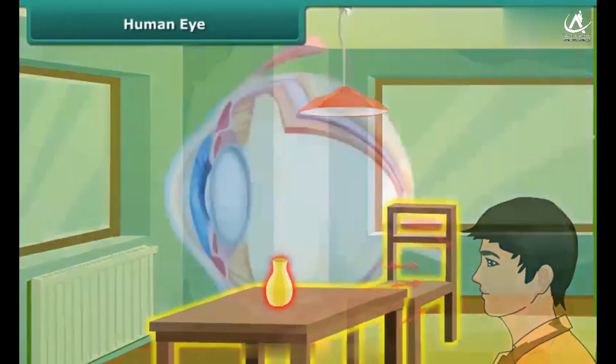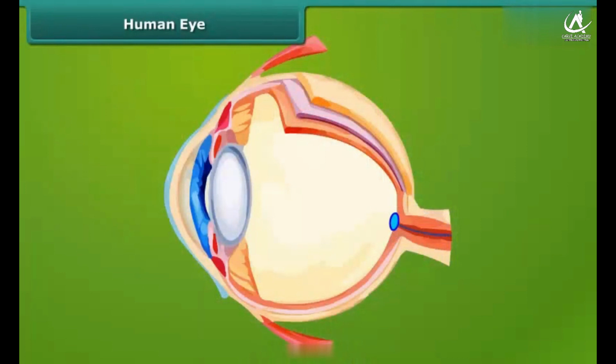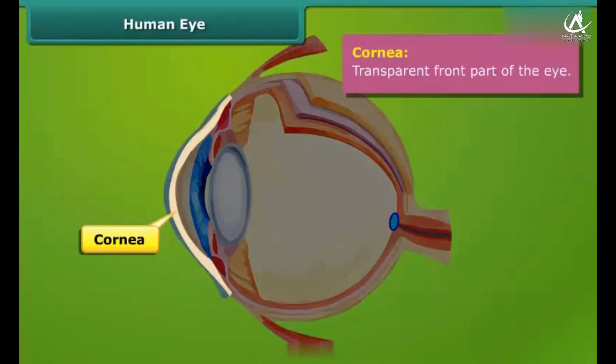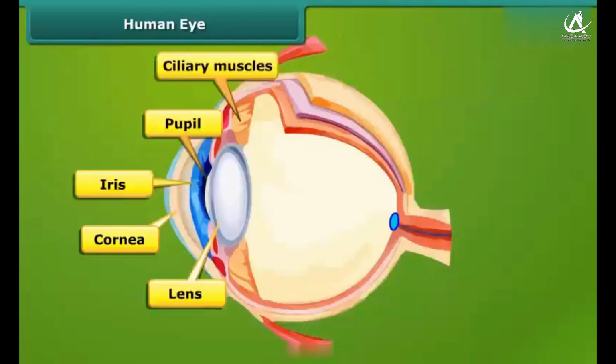Let us study the eye's structure in detail. To know more, click on the labels. Cornea: it is the transparent front part of the eye. It does not have blood vessels.